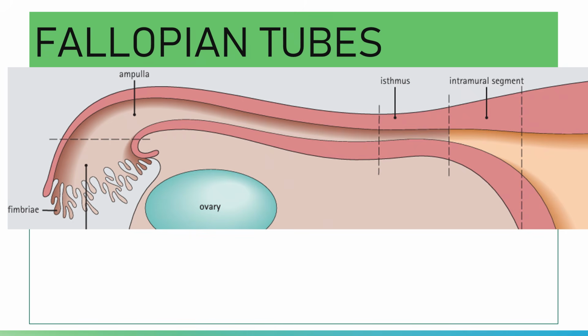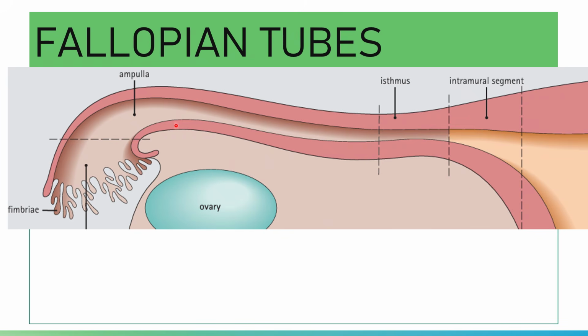This is an illustration of your uterine tube. You have the ovary, and then the uterus. This is the isthmus. You have the ampulla portion of your fallopian tube, and then the fimbriae, a finger-like structure. You also have the intramural segment, or the uterine interstitial segment, and the uterus here.